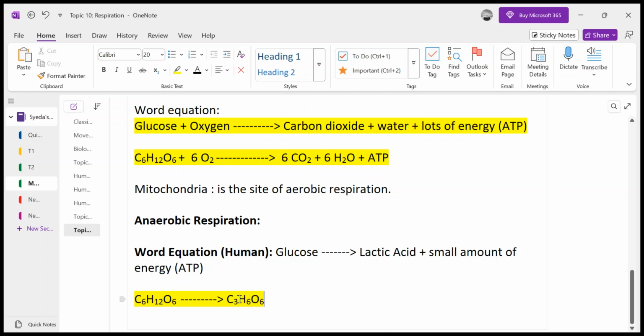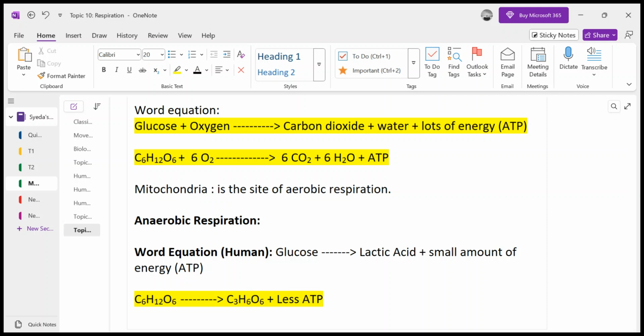Now, these carbon hydrogen bonds are still possessing the energy which has to be given off, right? Once these bonds will be broken, then the energy which is left in the lactic acid will be released. So that's why less energy is released, less ATP.